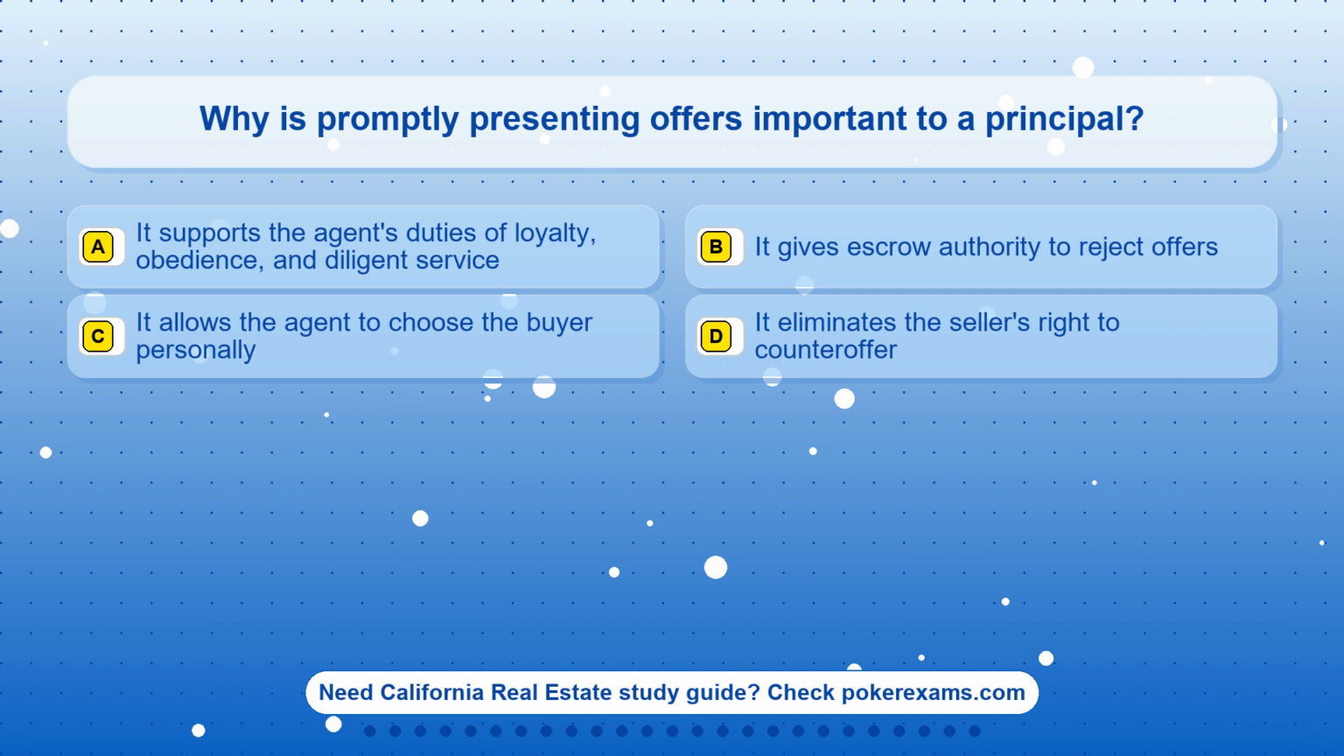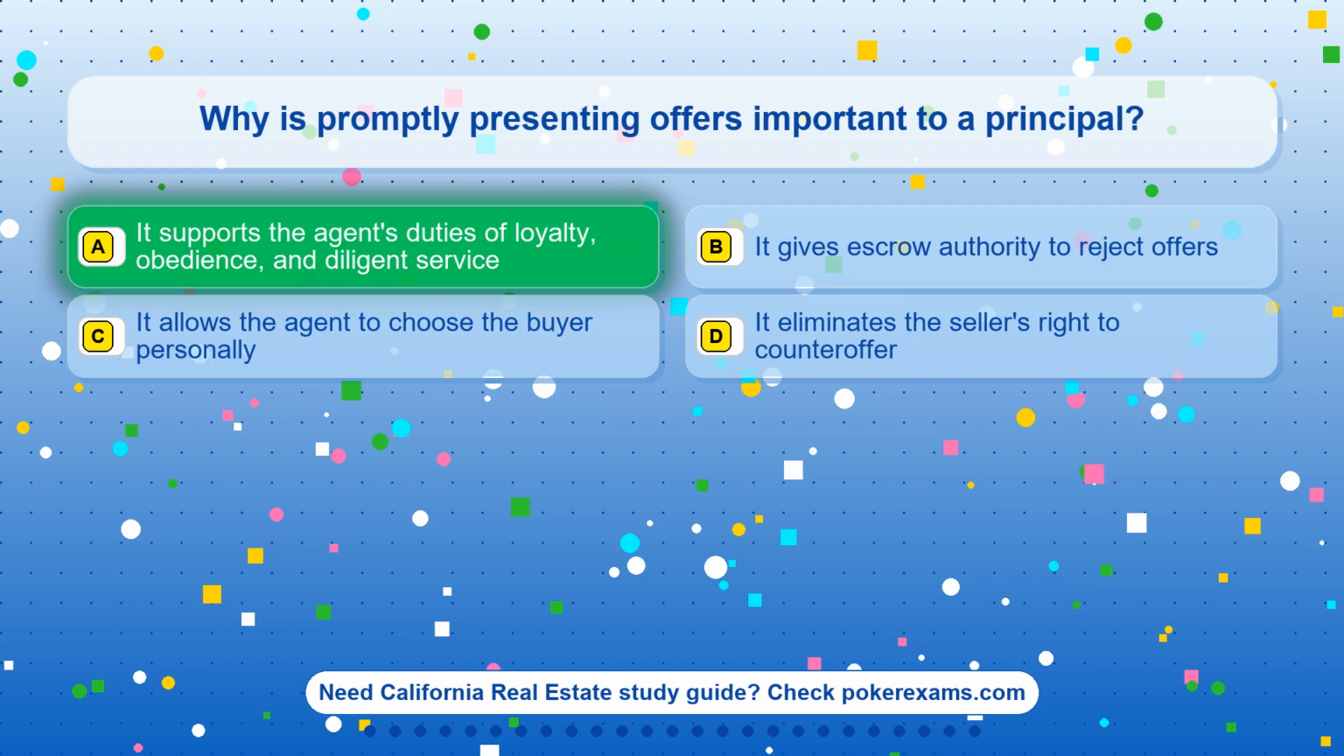Question 18. Why is promptly presenting offers important to a principal? Option A, it supports the agent's duties of loyalty, obedience, and diligent service. Option B, it gives escrow authority to reject offers. Option C, it allows the agent to choose the buyer personally. Option D, it eliminates the seller's right to counteroffer.